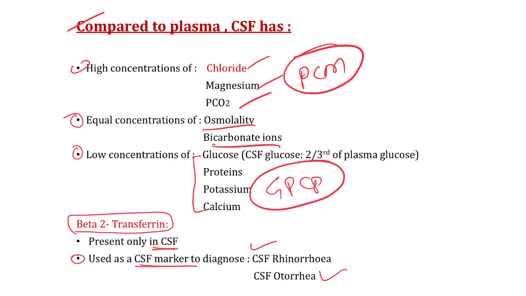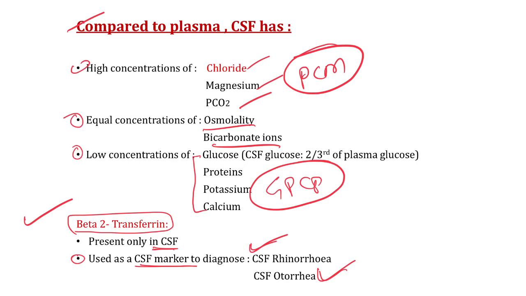So our CSF has higher concentration of chloride, magnesium, PCO2, PCM, low concentration of GPCP, glucose, proteins, potassium and calcium, and equal concentration of osmolality and bicarbonate ions. This very important substance, beta 2 transferrin, is present only in CSF and used as a CSF marker in the diagnosis of CSF rhinorrhea and CSF otorrhea.